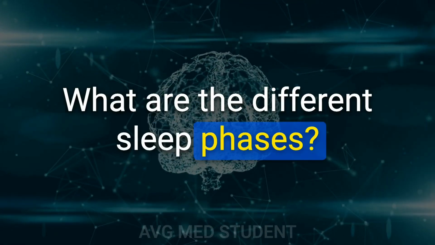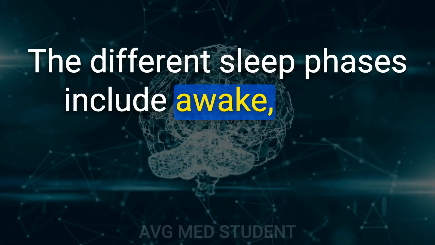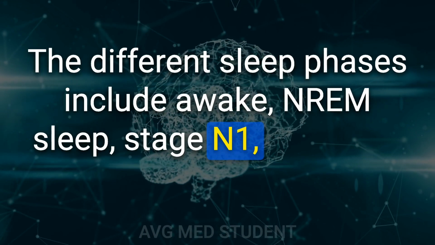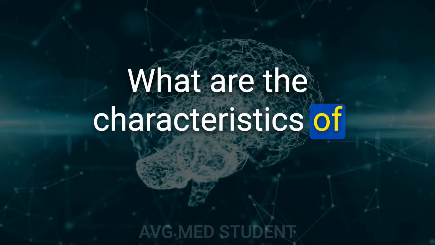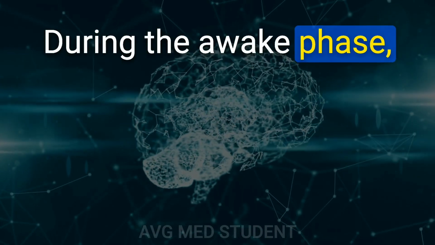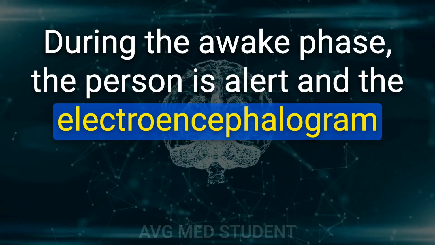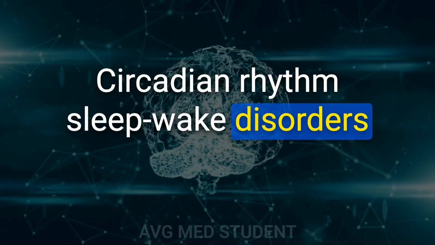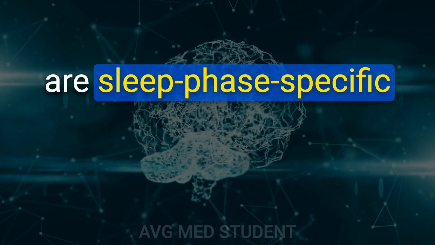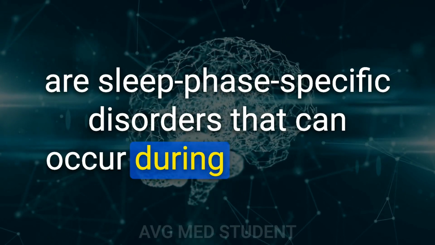What are the different sleep phases? The different sleep phases include awake, stage N1, stage N2, stage N3, and REM sleep. What are the characteristics of the awake phase? During the awake phase, the person is alert and the electroencephalogram shows beta waves with the lowest amplitude. Circadian rhythm sleep-wake disorders and insomnia disorder are sleep phase-specific disorders that can occur during this phase.